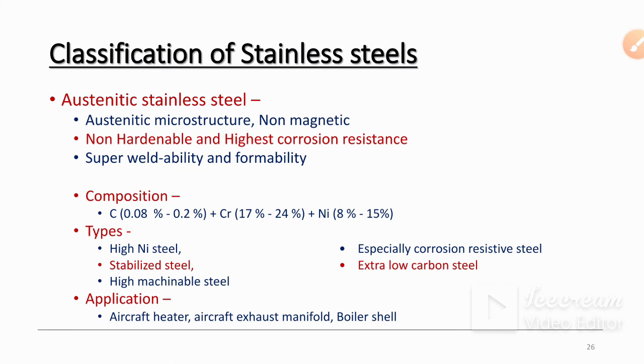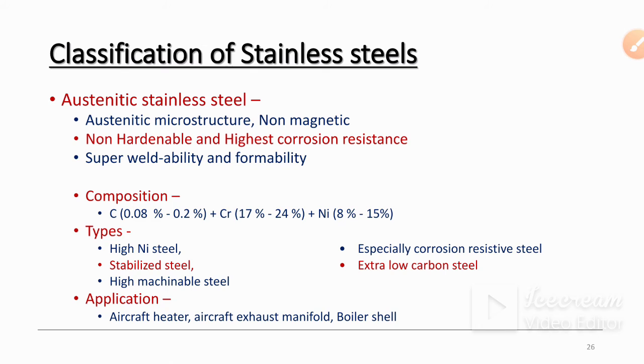Then austenitic stainless steels, where the microstructure is observed as austenitic. It is non-magnetic: if you keep a magnet near this austenitic stainless steel, it will not be attracted towards the magnet. It is non-hardenable with the highest corrosion resistance, and has super weldability and formability.